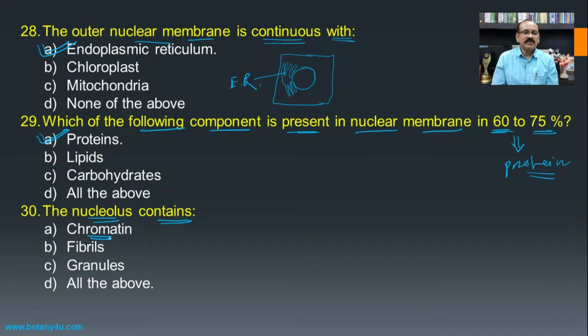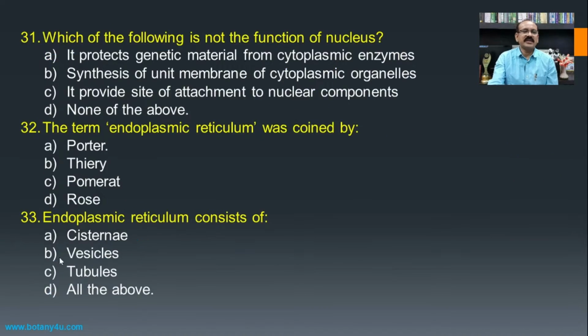It contains the chromatin material which is responsible for the synthesis of RNA or rRNA. Then it contains different fibrils and also granules, and hence all these are present in the nucleolus, and hence all of the above is the answer for this question.